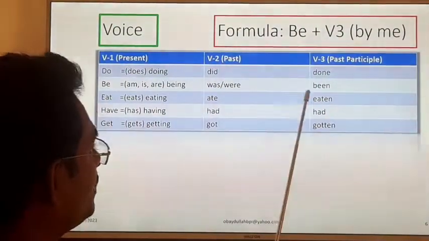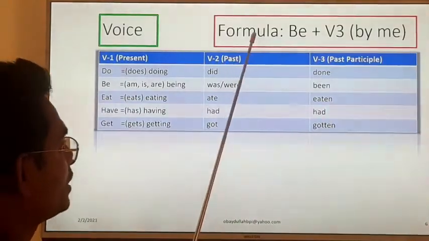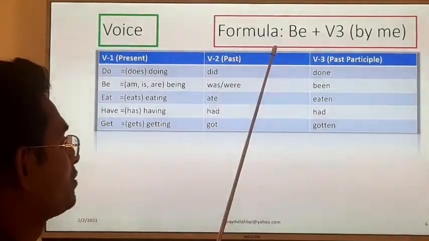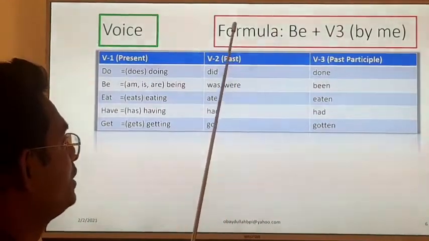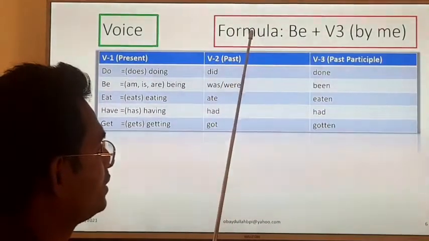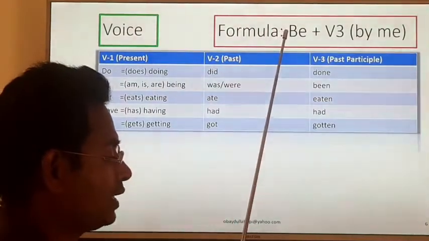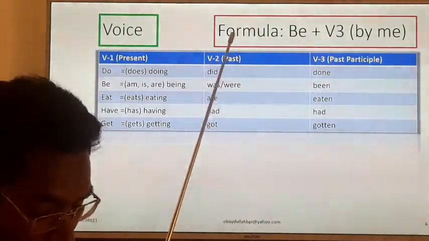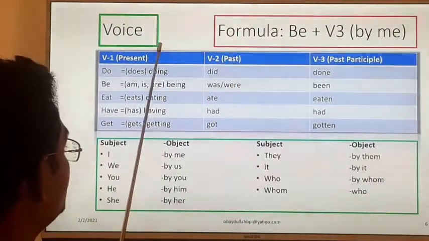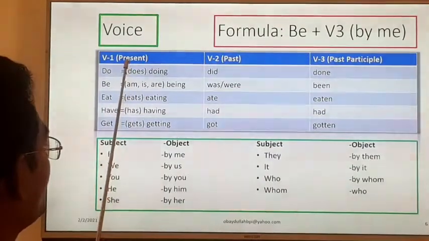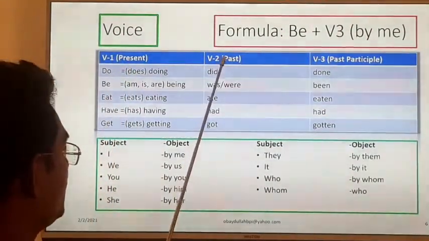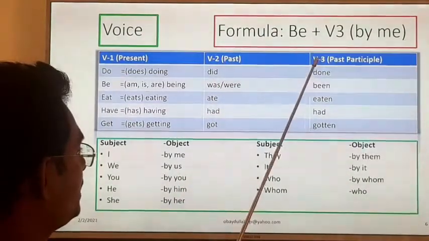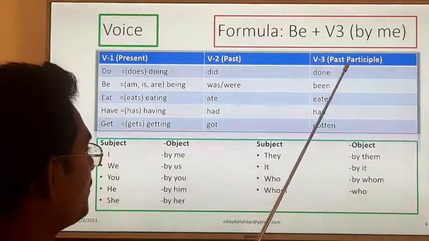Okay, already I have talked about this formula. This is the formula of changing voice. When we change the voice of an active sentence, we have to follow this formula. By following this formula, we have to change the voice. These are the verb forms: present form, V2 means verb 2, past form, V3 means verb number 3, that is our past participle.